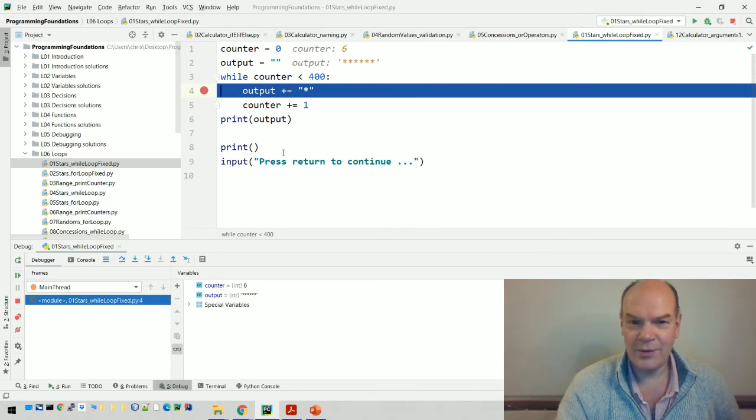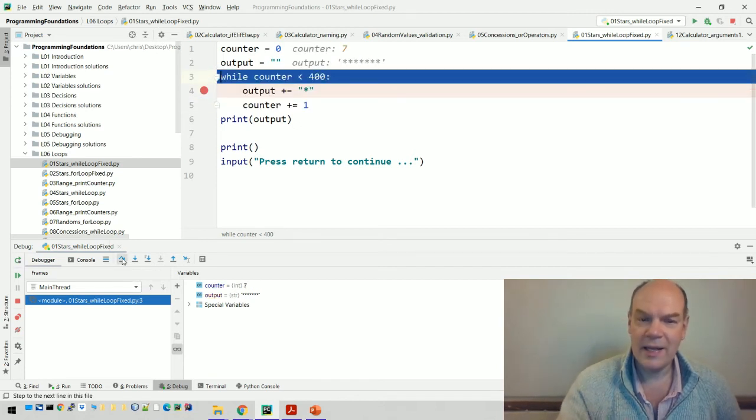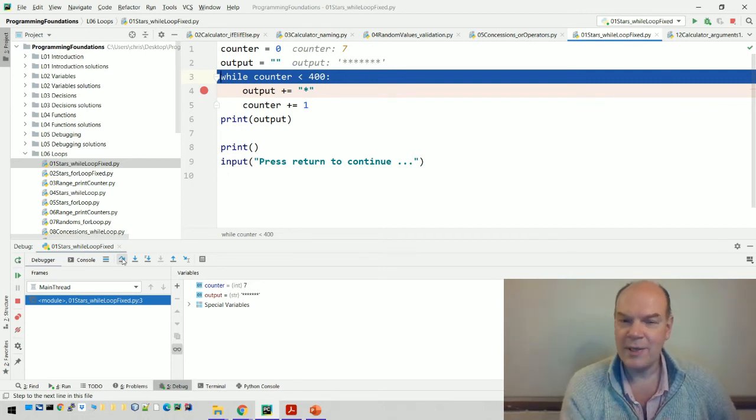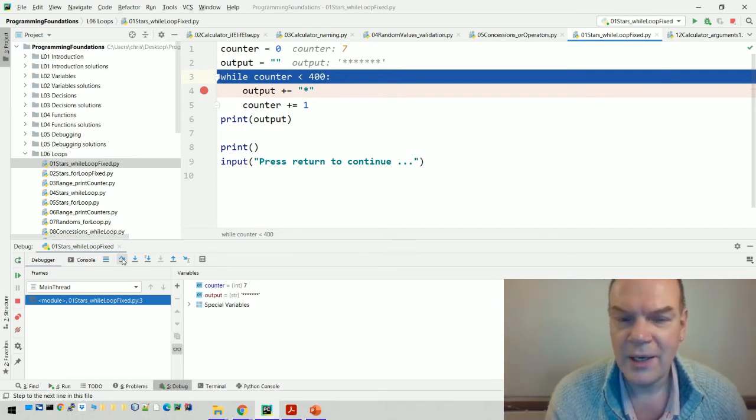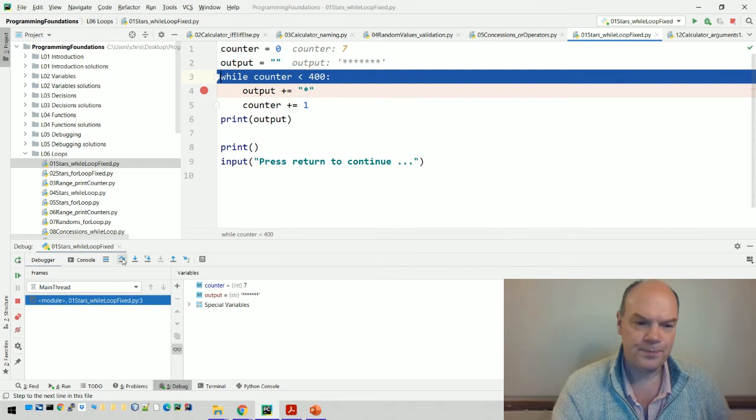Obviously, that's going to loop around 400 times. Each time around, the output gets an extra star, the counter gets incremented by 1, and then it goes back to the top. And that's the difference between this code and most of the other code we've seen. It's going back on itself to go back to the top of the loop where the loop starts.